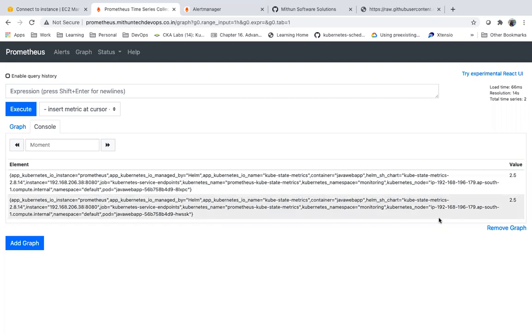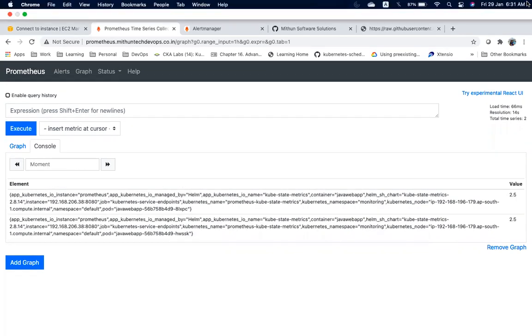It's a monitoring software, it's alerting software. But I want to visualize in a nice dashboard, in a nice graphical user interface. That is where Grafana comes into the picture. We have not deployed Grafana as of now. Let me deploy Grafana.